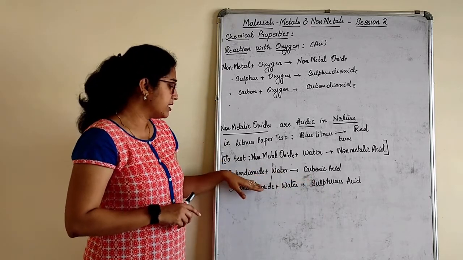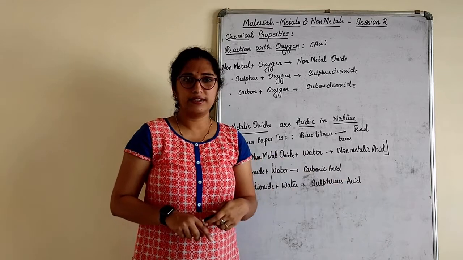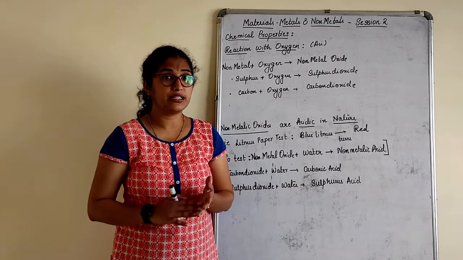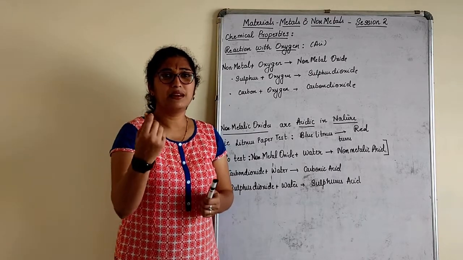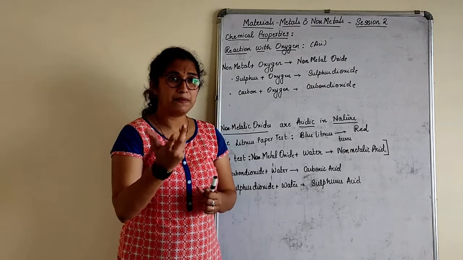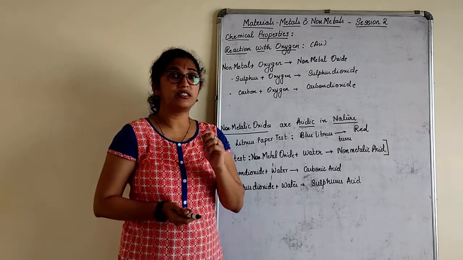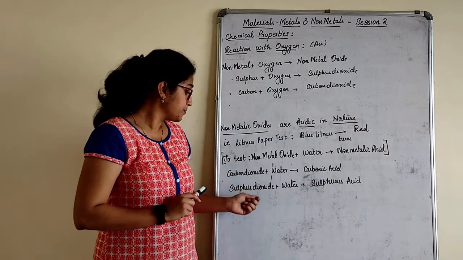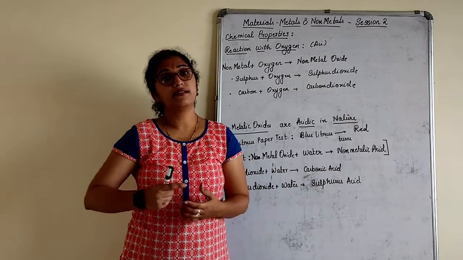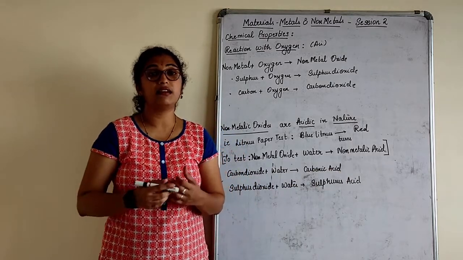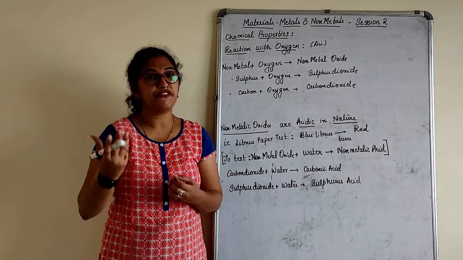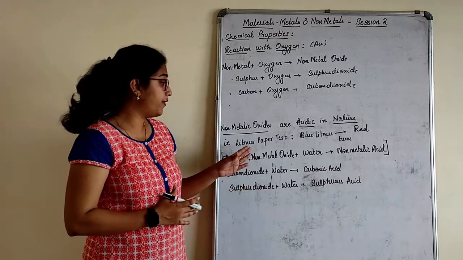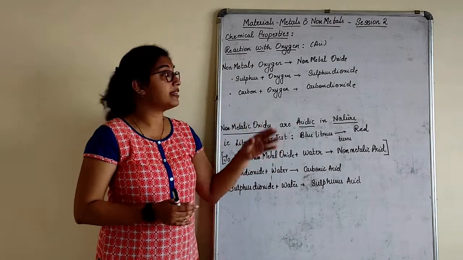Okay, let's come back to this. Carbon dioxide plus water is carbonic acid. Do you know what carbonic acid is? In all the aerated drinks that we drink, whatever you name it, Mountain Dew, Coca-Cola, Pepsi, Thums Up, any aerated drinks, any soda drinks that you drink, that consists of carbonic acid, right? Now sulfurous acid, we know that, and sulfuric acid later, which is used in many of the different reagents that we use.